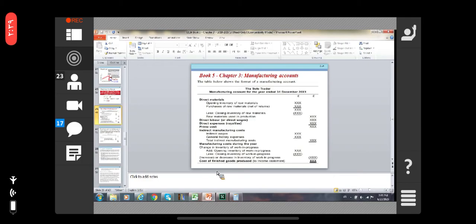change in inventory of work in progress: opening inventory of work in progress, less closing inventory of work in progress. The cost of finished goods produced goes to the income statement. Do you know about the work in progress and finished goods? The material, right?